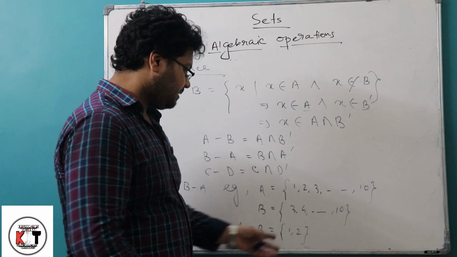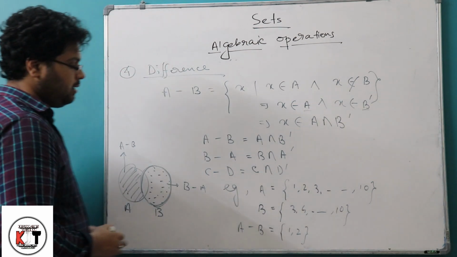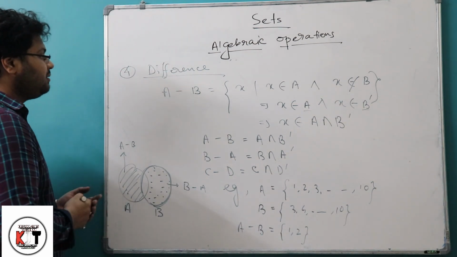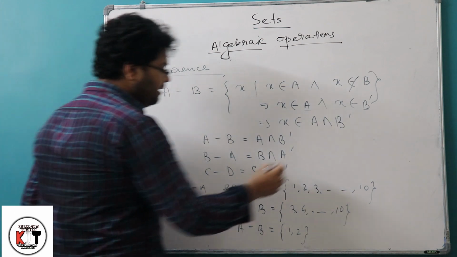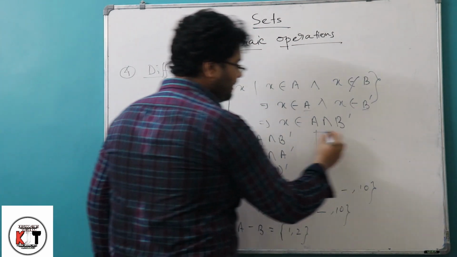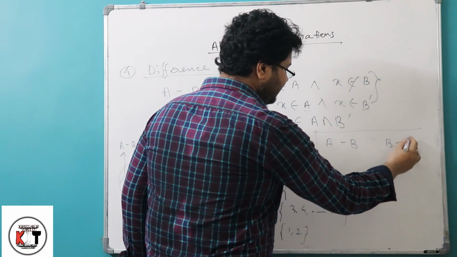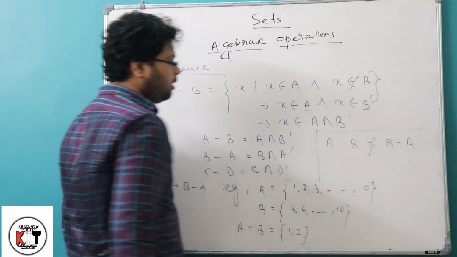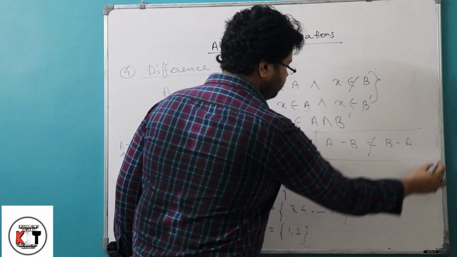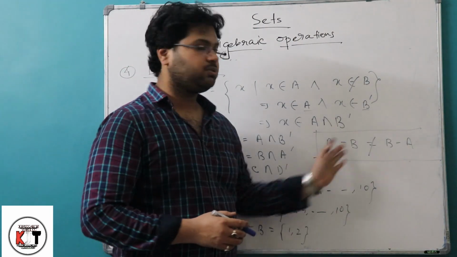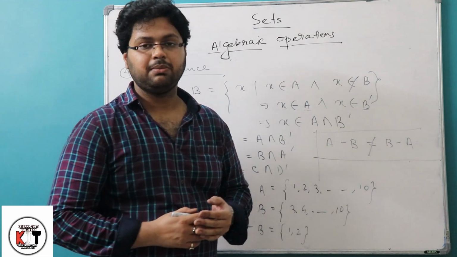So what will be there? Only 1 and 2. So this is the difference, and also one thing you need to keep in mind, that A minus B and B minus A are not equal in general. We can't say anything about these two sets, A minus B and B minus A.